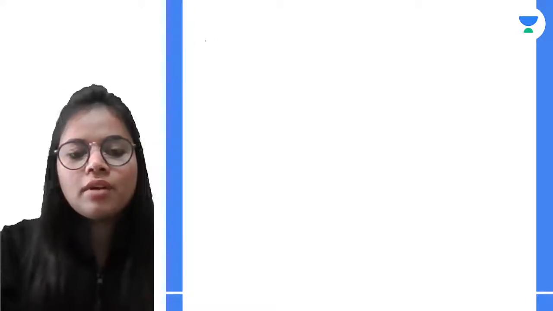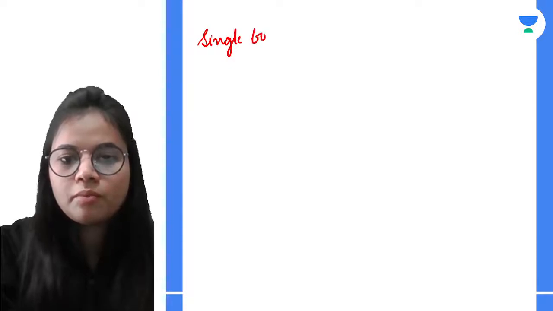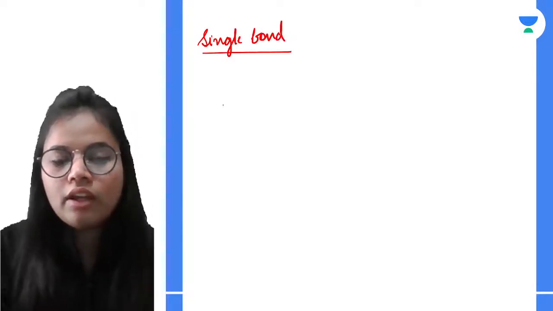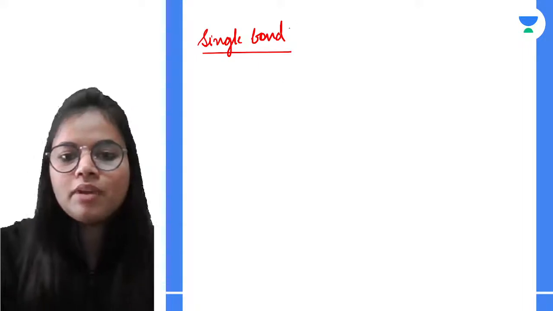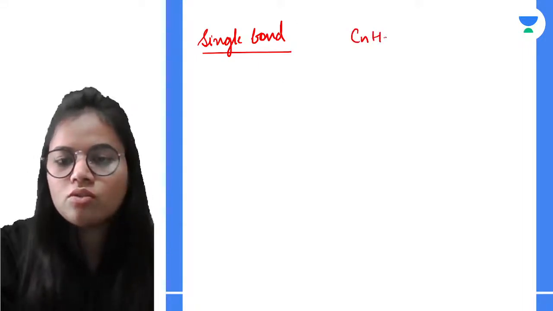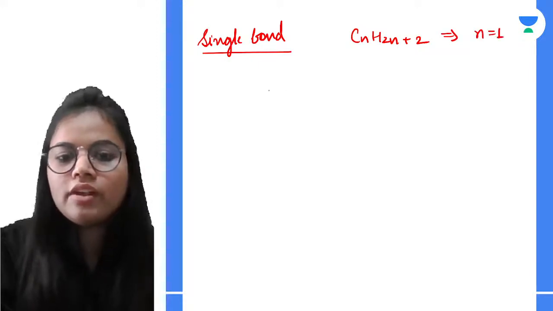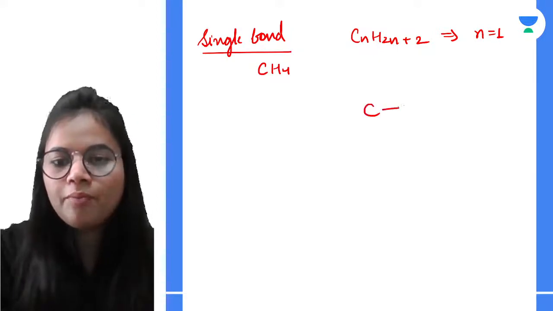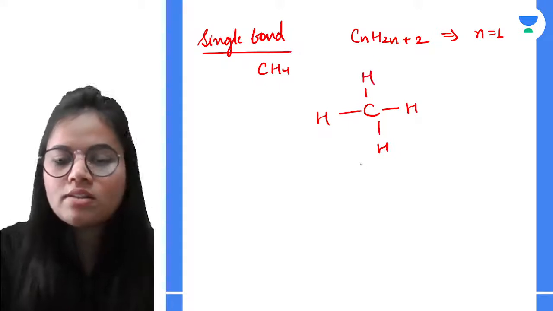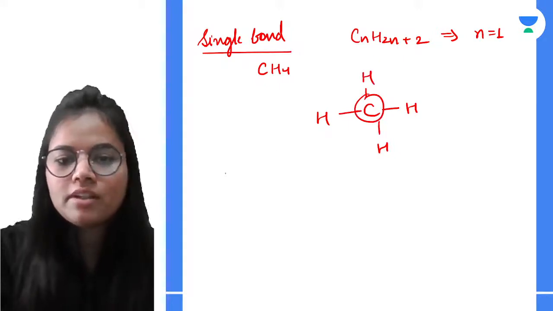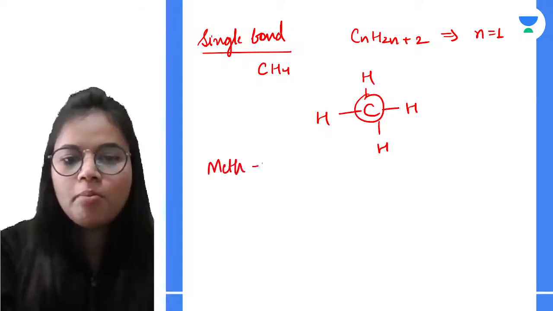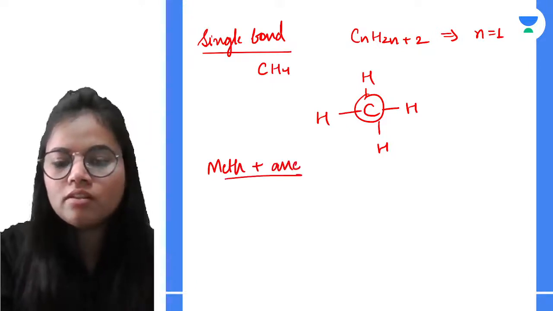For example, if I go for a single bond, let's take the very simple example of alkane, that is CnH2n+2, and I will put n as 1. So it will be CH4. Now how is the structure formed? See, there are all single bonds. So how many carbon atoms are present? Meth, 1, plus it is an alkane, so methane.